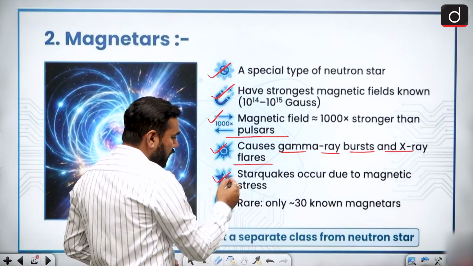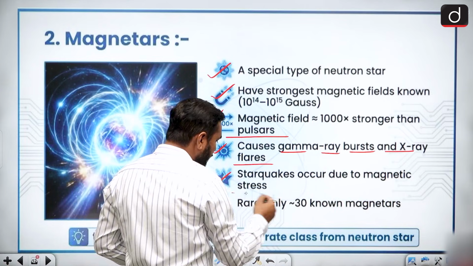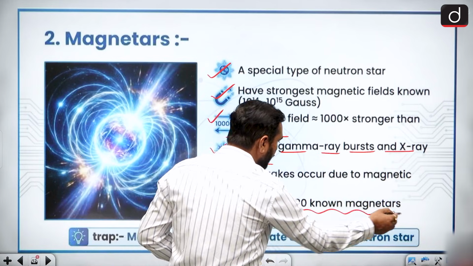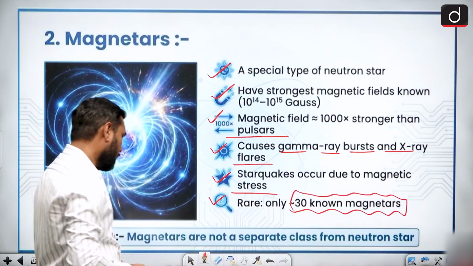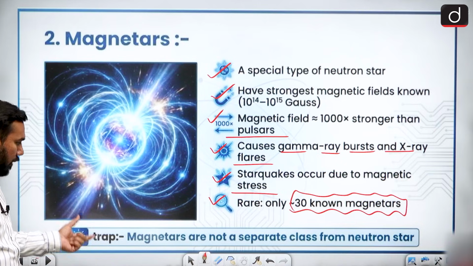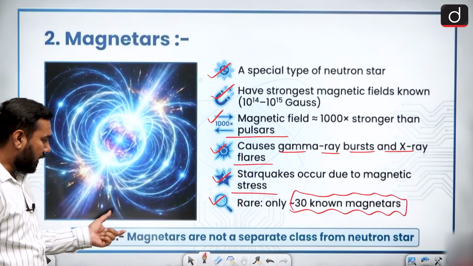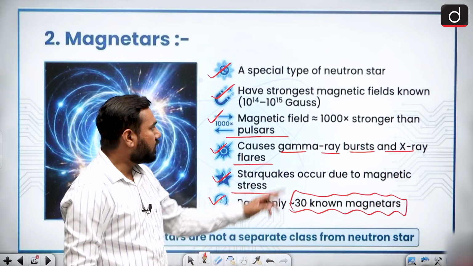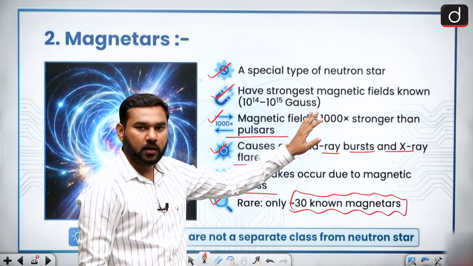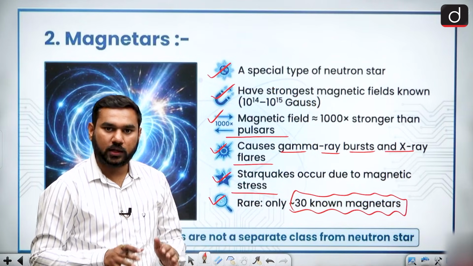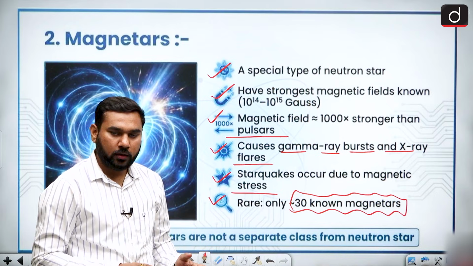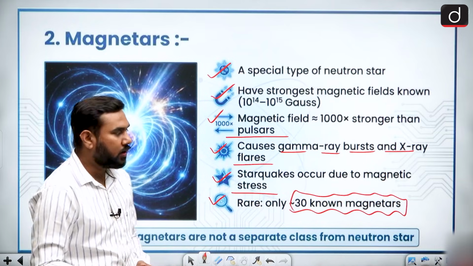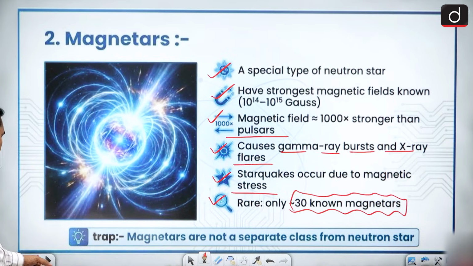When we talk about starquakes, they occur due to the magnetic stress, and are present rarely. Only about 30 are known now. So they are very rare. But the most important one, the trap behind your question category: magnetars are not a separate class from neutron stars. I already said that this is almost similar to your pulsar. So this is also a type of neutron star. They are not separate. They are not a new body, only the magnetic field is very high, 1000 times greater than a pulsar. This is known as your magnetar.